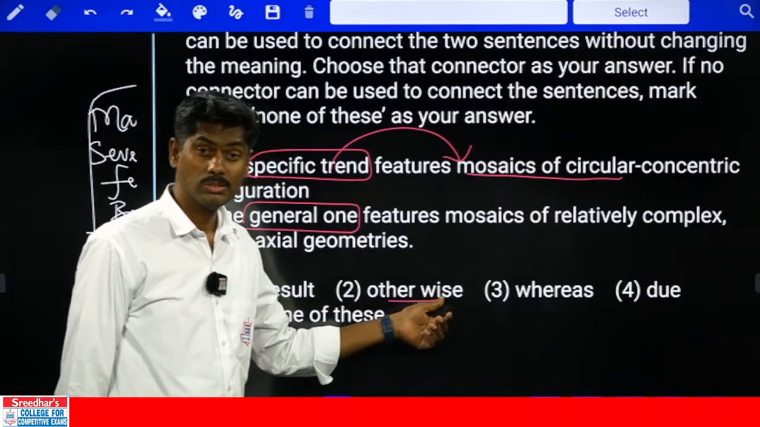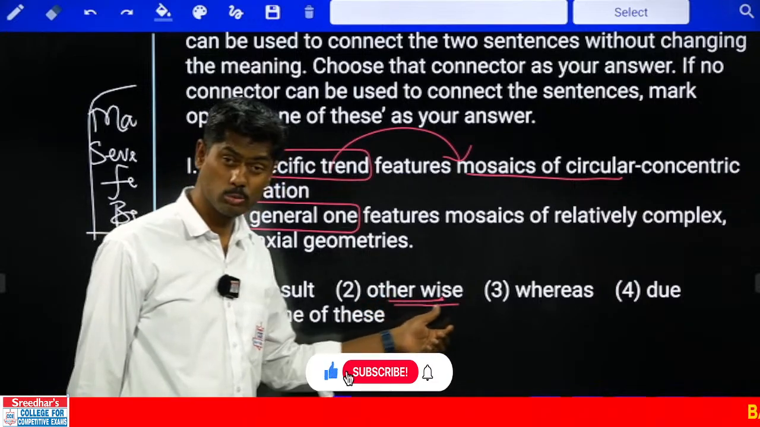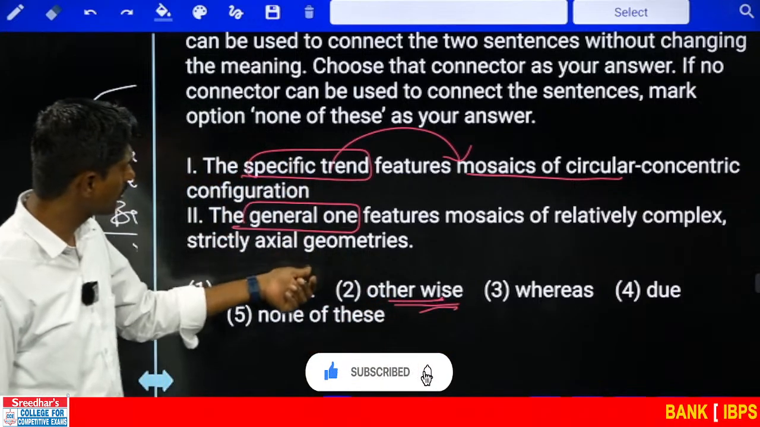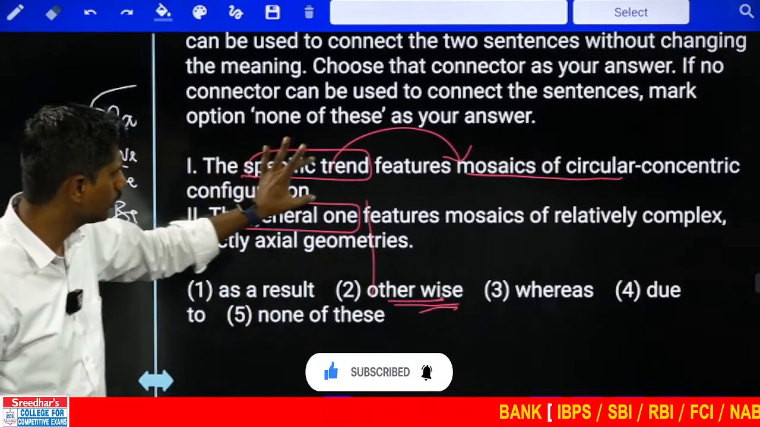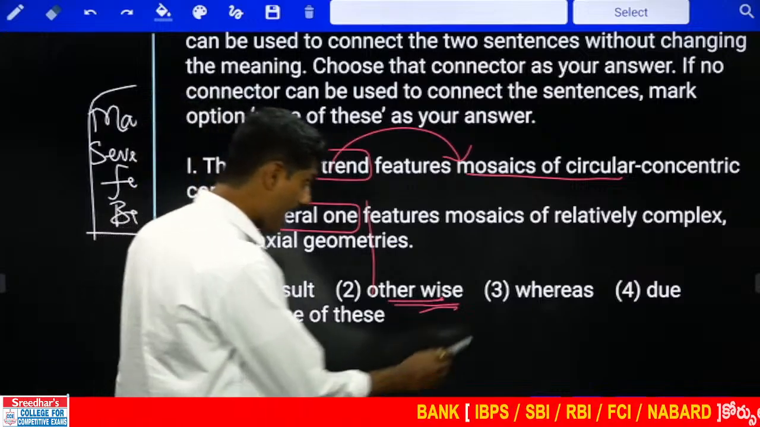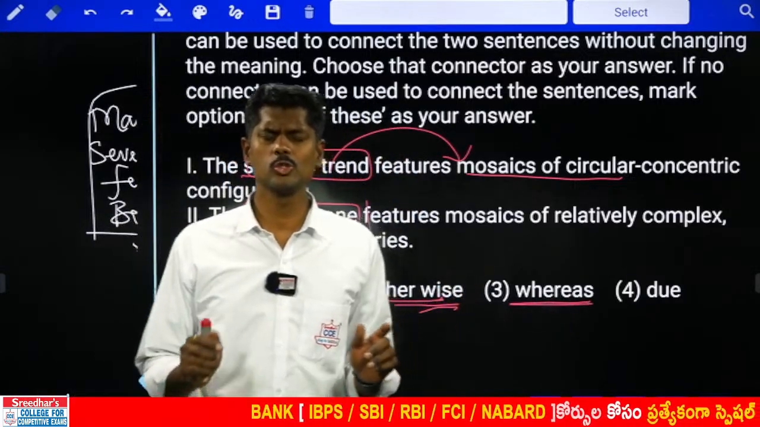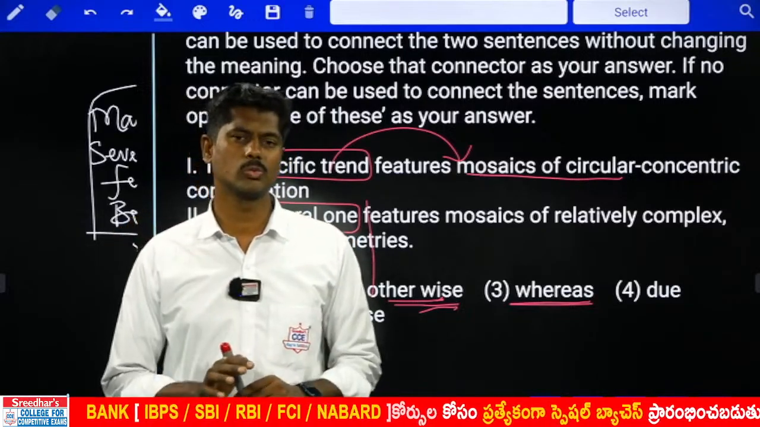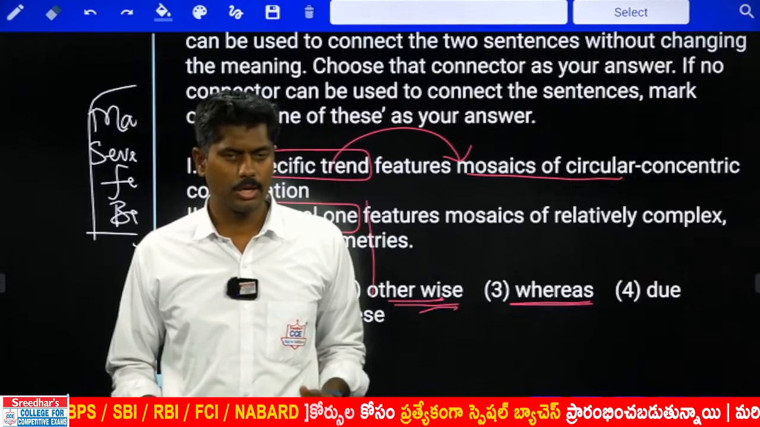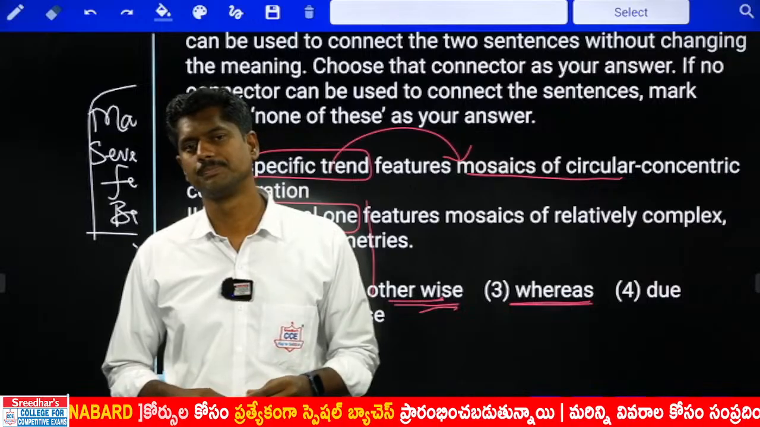Otherwise, work hard, otherwise you may fail. Come, go, start early, otherwise you may miss the bus. Are we talking about otherwise? Can I keep it otherwise like a condition? No, he's explaining two trends. Whereas, I can use whereas. Whereas is used to compare. Whenever you want to compare two parallel actions, we use whereas. I'm standing here, whereas you're sitting there. I'm explaining, whereas you're watching.